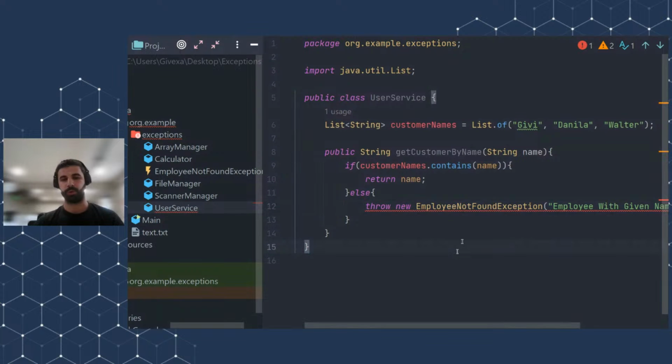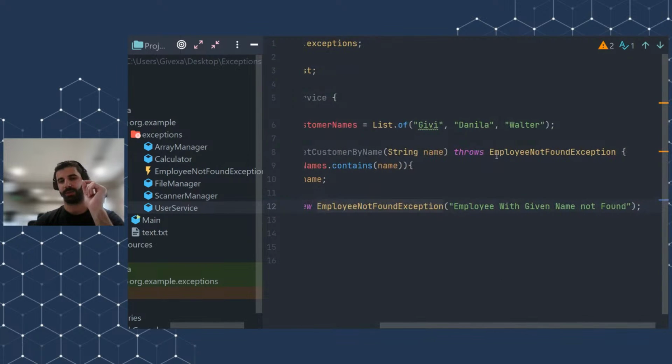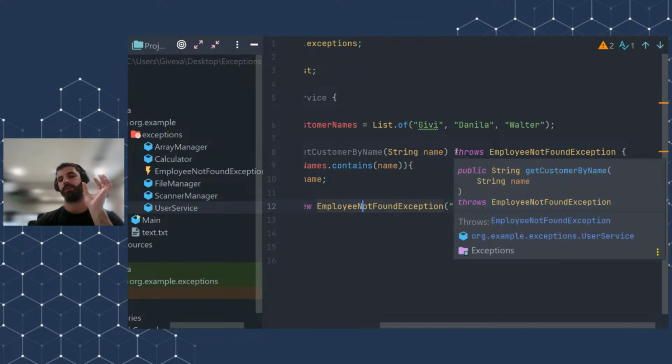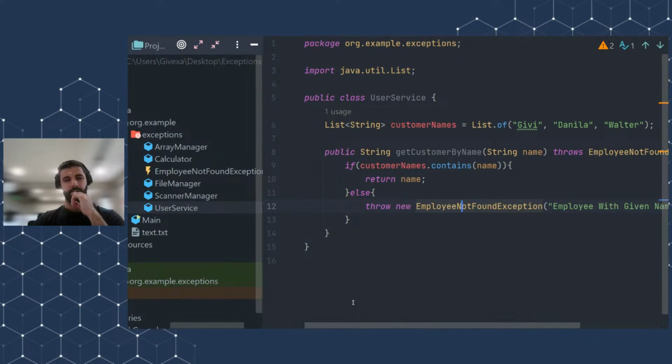Because when you are working with checked exceptions, you should add to the method signature that the method declares throws EmployeeNotFoundException. I want to talk about this in the next slide. Just remember that when you work with checked exceptions, your method has to declare the throws keyword. Otherwise, you cannot work with it.